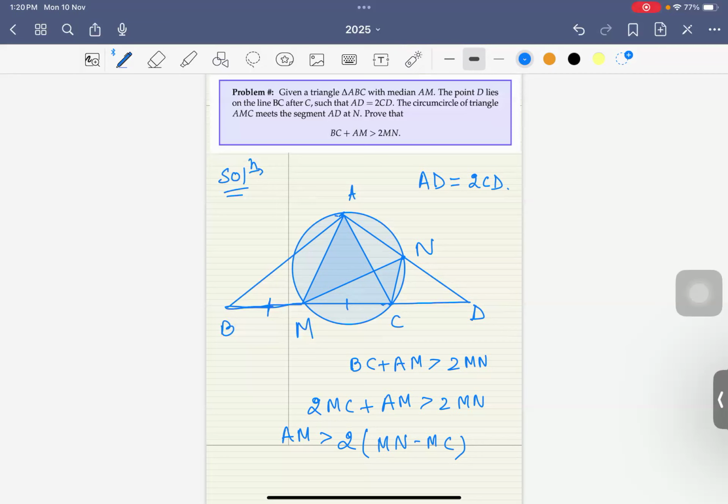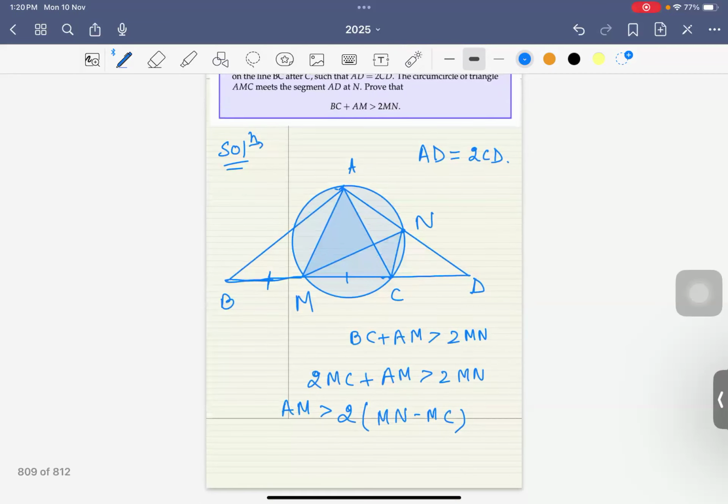Yeah. Okay. Now what I see is that if you have a look at this, then it's almost trivial to note that we can use power of a point.